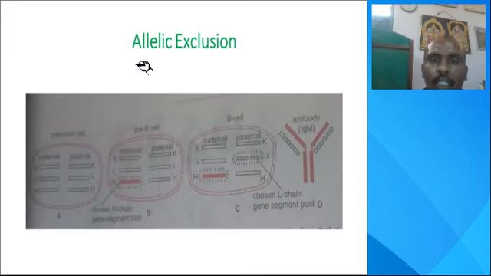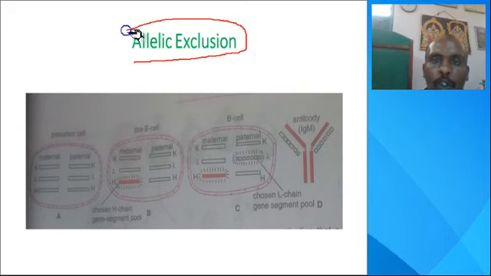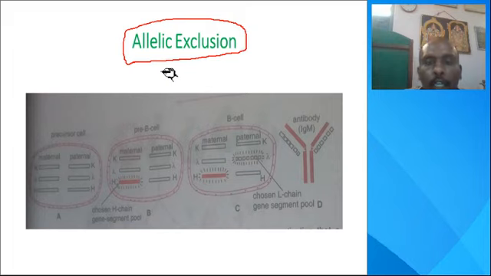Next, another diversity is allelic exclusion. Alleles: in a diploid cell, one chromosome or one gene is from the paternal side and another is from the maternal side. So two genes are located for each character. Here you observe a precursor cell. One subset is paternal and another is maternal.